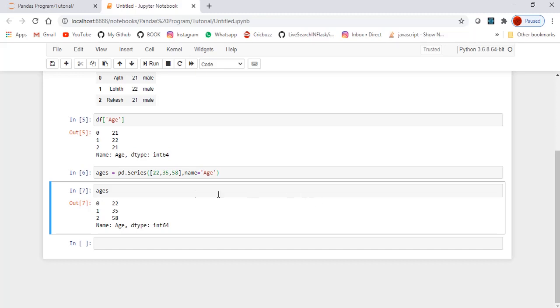A pandas Series has no column label as it is just a single column of a DataFrame. A Series does have a row label instead of a column label.